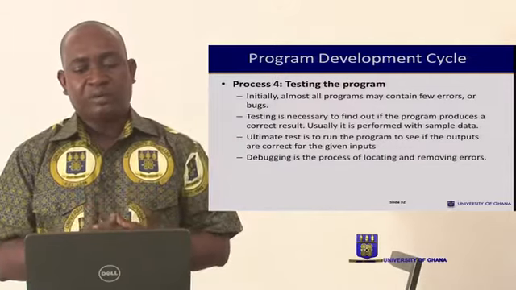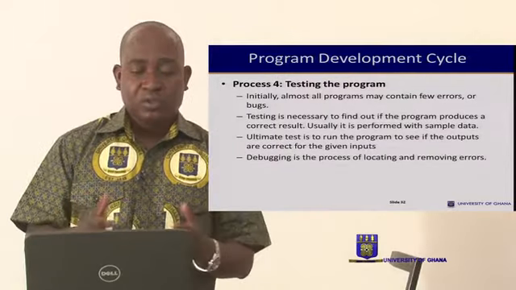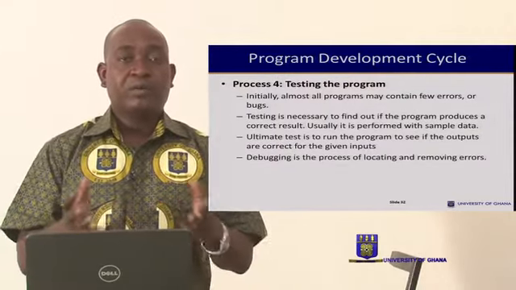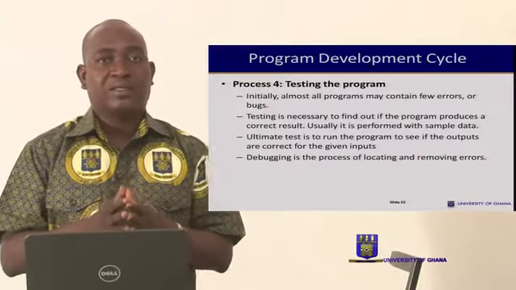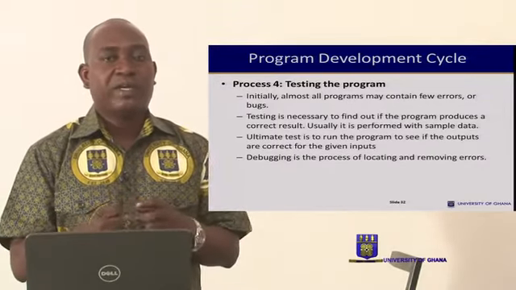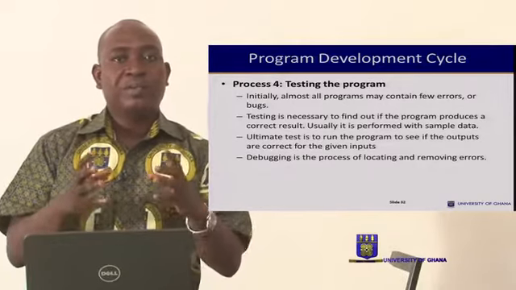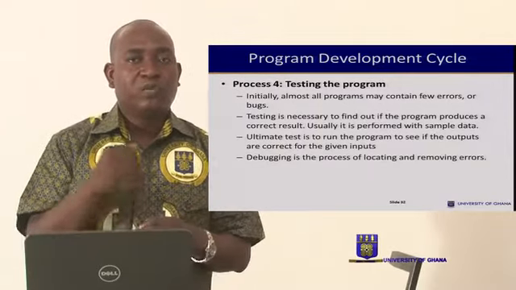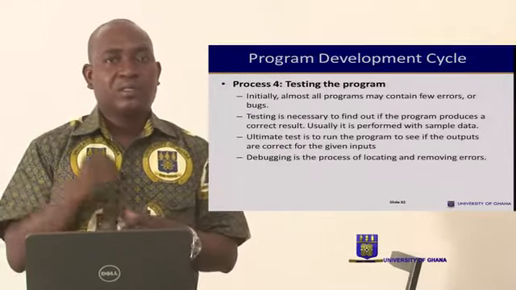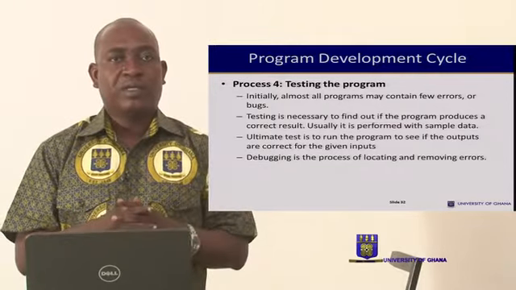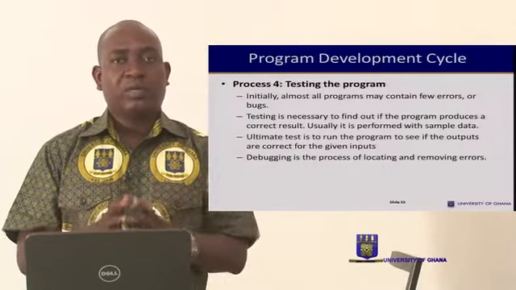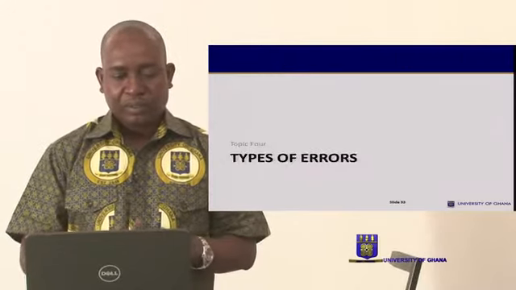Initially, almost all programs may contain a few errors, so you need to debug. And in programming, the errors are called bugs. And when you are trying to rectify the errors, we term it debugging. So you need to debug all the bugs, all the errors in the programming, and that will make the program complete.